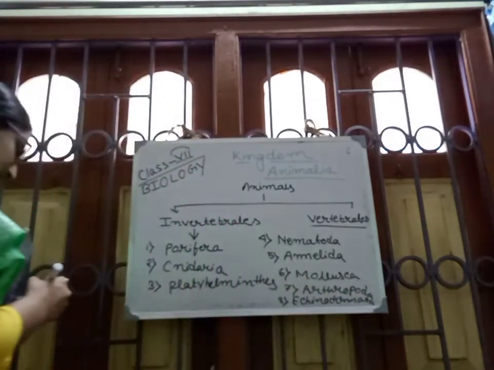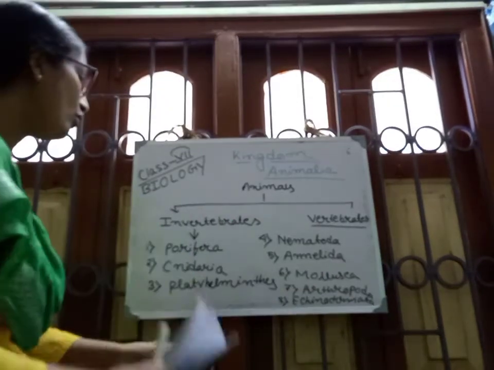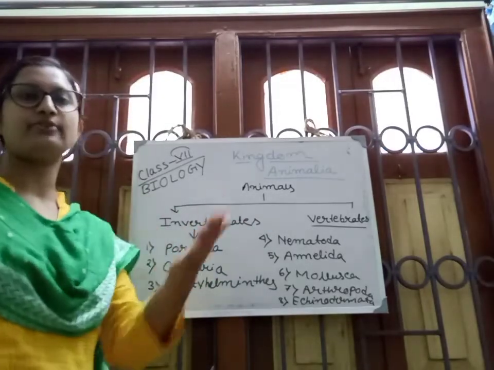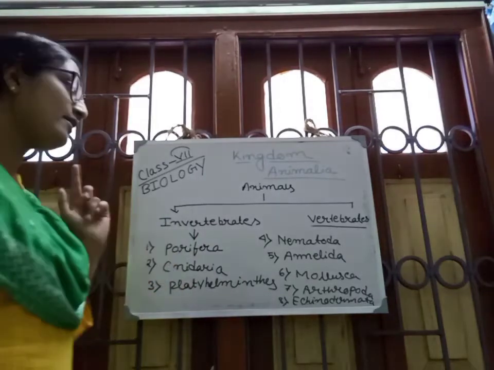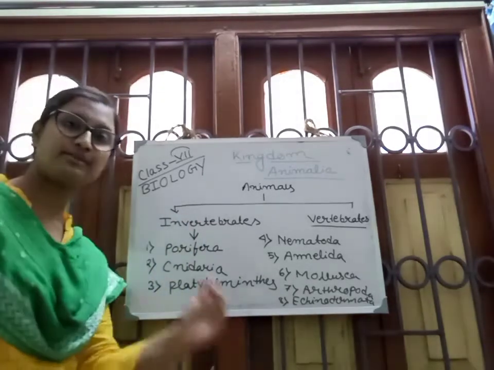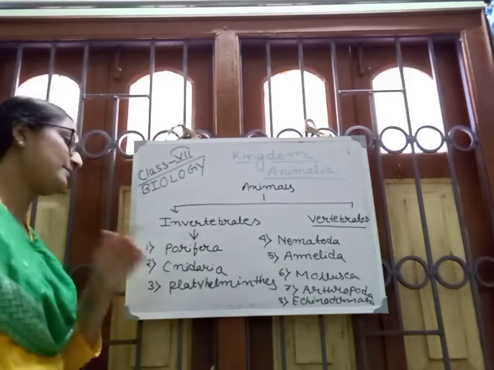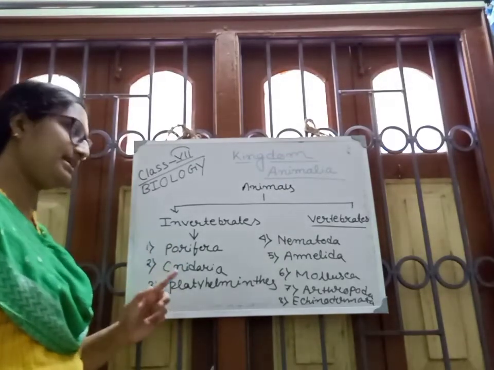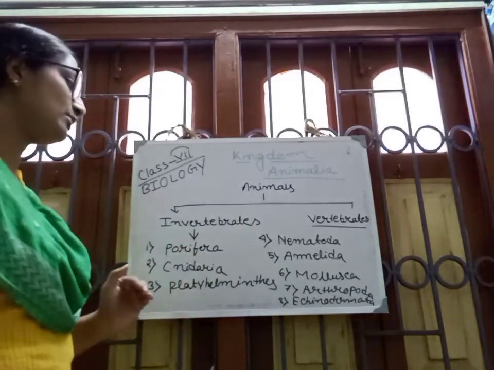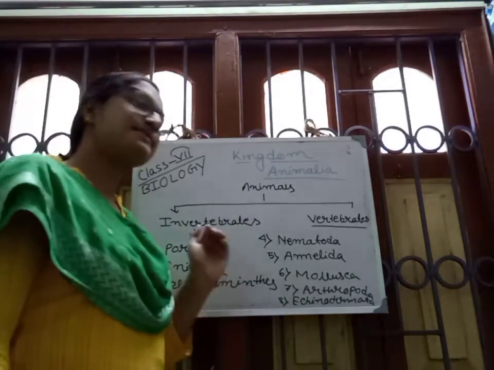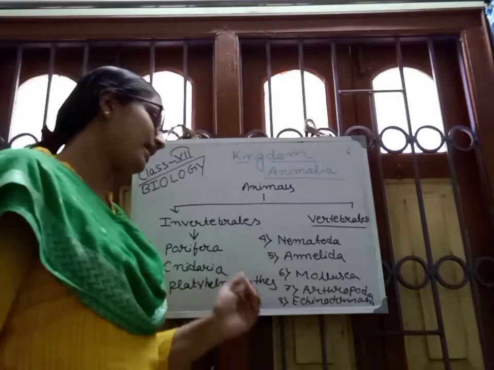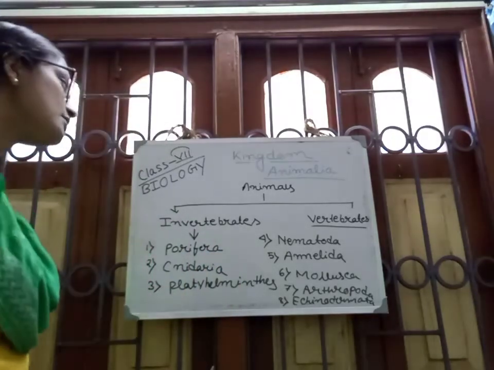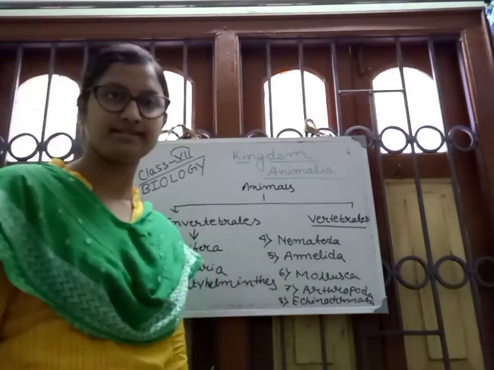Okay, these are all the phyla in the invertebrates, and I will discuss all the characteristics in detail. First, you have to remember step by step. First one, Porifera. Number 2, Cnidaria. Number 3, Platyhelminthes. Number 4, Nematoda. 5, Annelida. 6, Mollusca. 7, Arthropoda. And number 8, Echinodermata. These are all included in invertebrates.